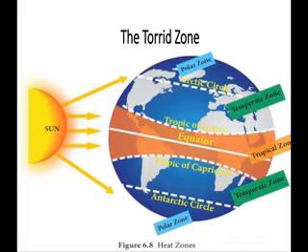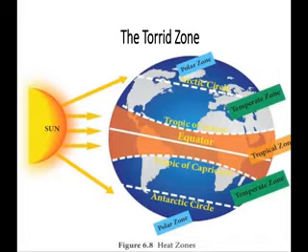That's why the climate of that area is very hot and humid, because it receives the direct rays of the sun throughout the year.